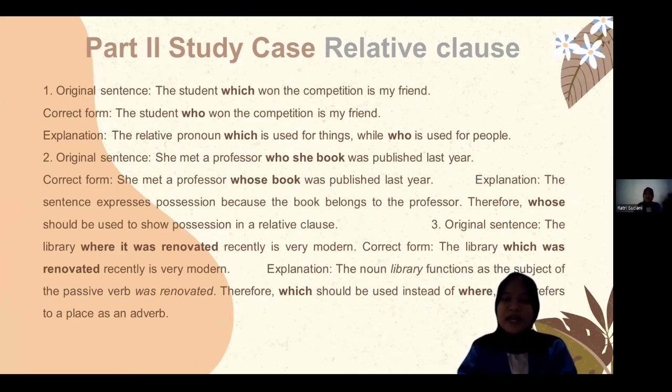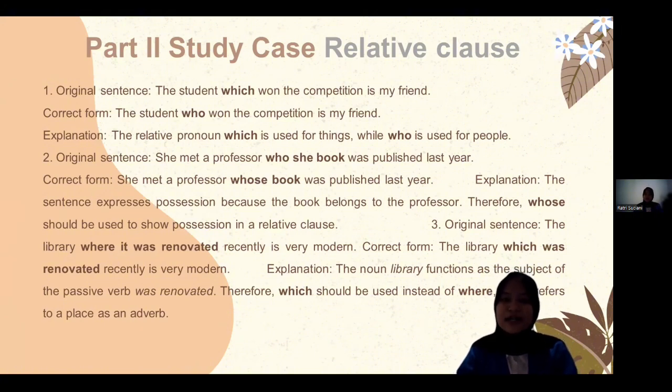Number 1, the student which won the competition is my friend. The correct form: the student who won the competition is my friend. Because the relative pronoun which is used for things, while who is used for people.